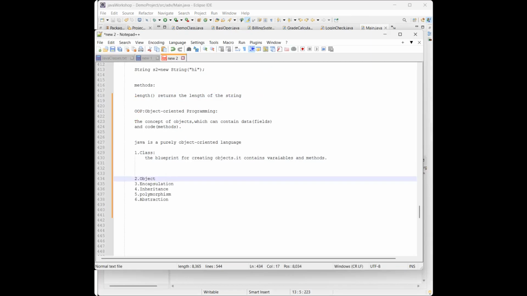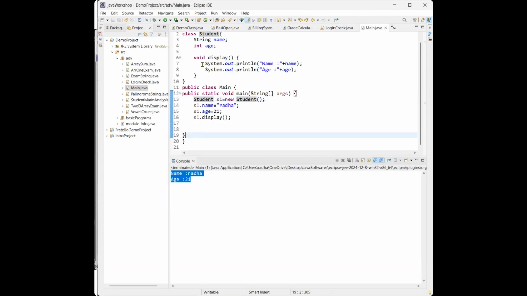The class and object we have discussed here itself, right? Class is a blueprint, object is a real thing. Let me do one more example of class and object here itself.